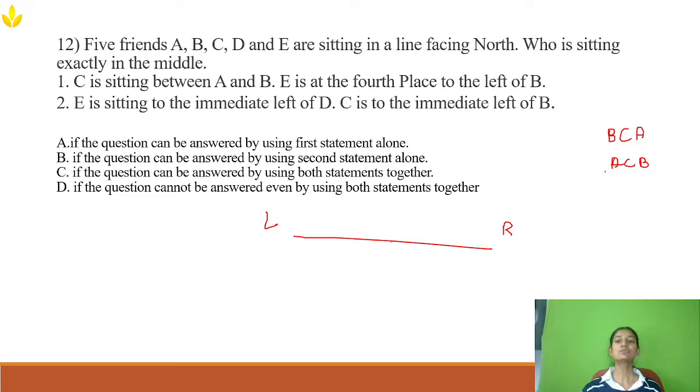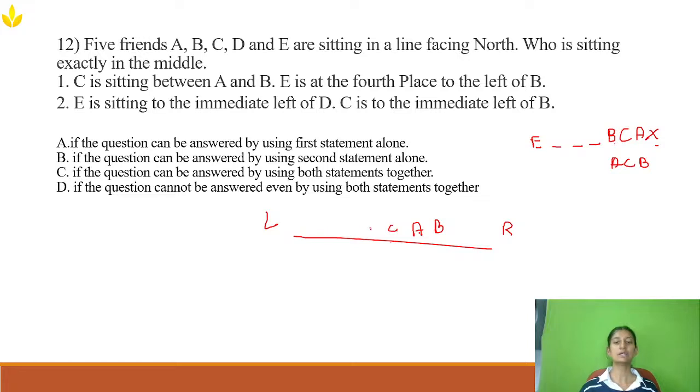E is fourth place to the left of B. E should be fourth place to the left of B means if I go left here, there are only five people. According to this statement, it will be more than that, so this cannot be the answer. So if I write A, C, B, E should be fourth left.